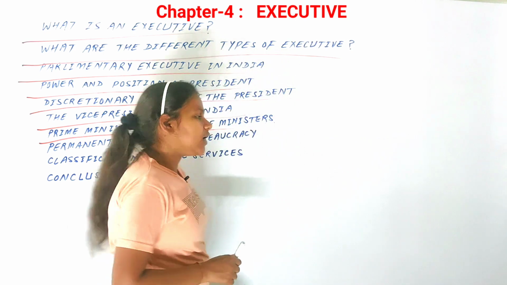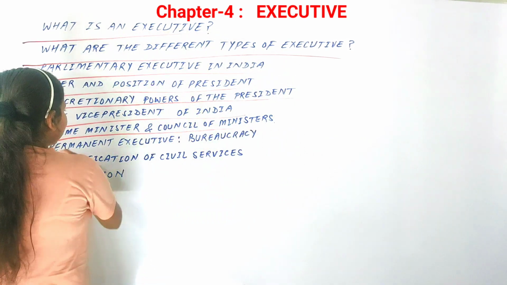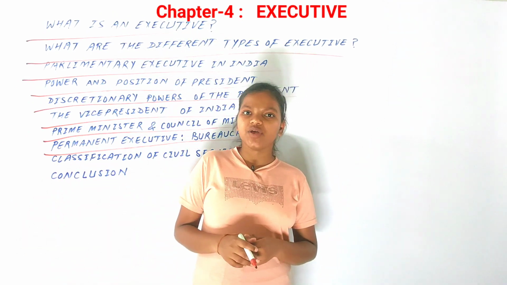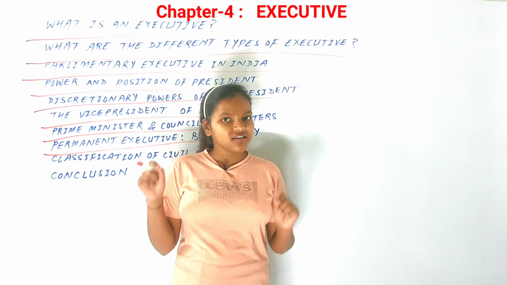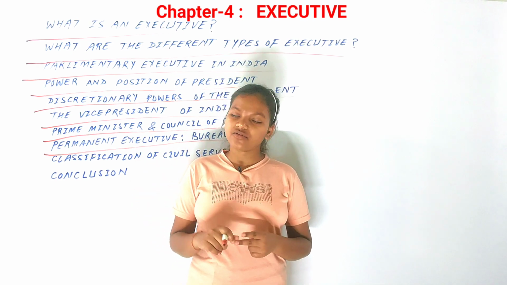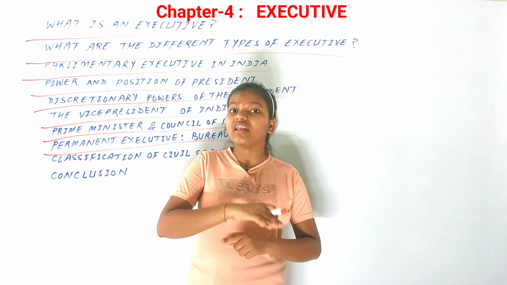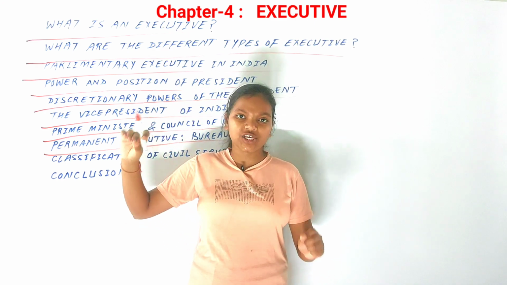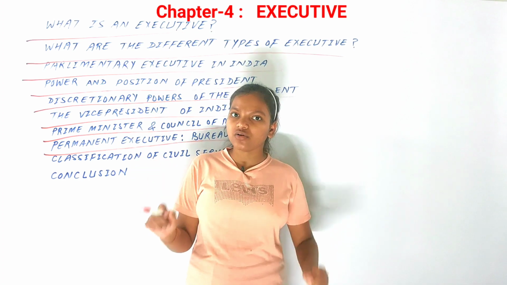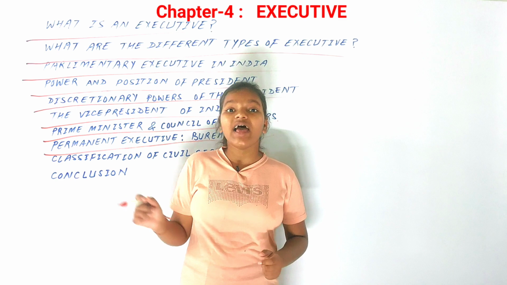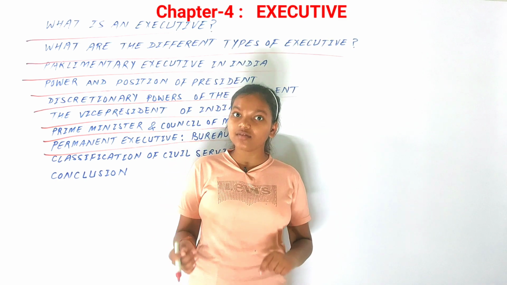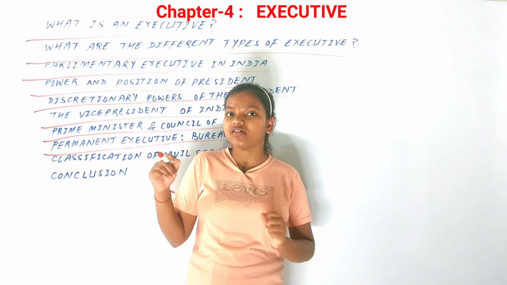Now the next topic that we have here is permanent executive bureaucracy. The executive organ of the government in our country includes the ministers, the prime minister and the president, and a very large complex organization, the bureaucracy. This bureaucracy is also known as the administrative machinery, and to distinguish it from the military services, we have named it the civil services.